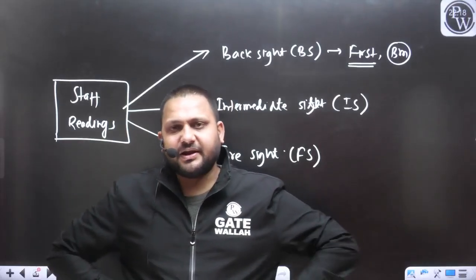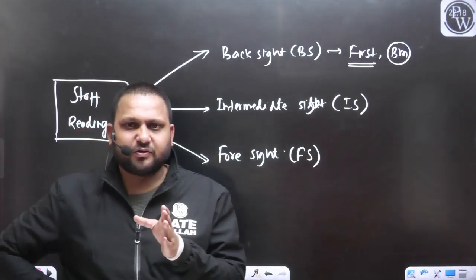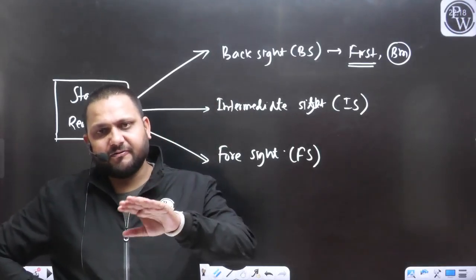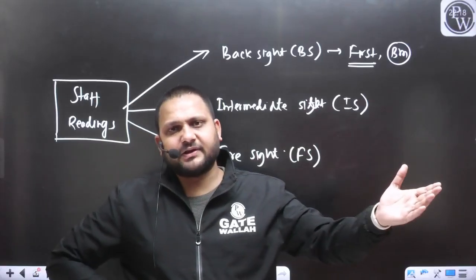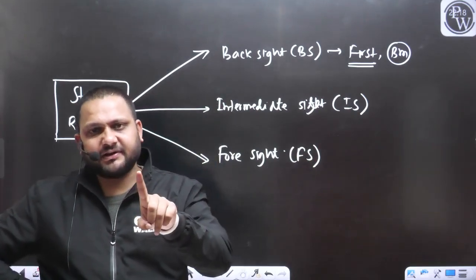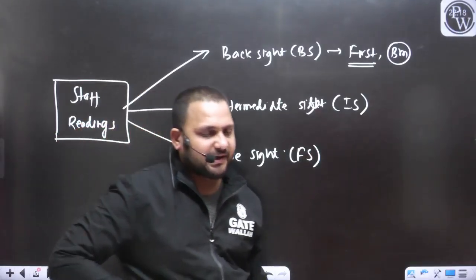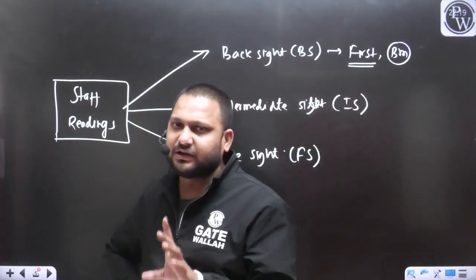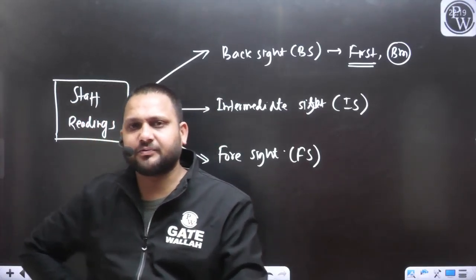So let's say we are shifting our instrument from one point to another. From the first position of the instrument, the first reading was the backside reading. Again, when we shift the instrument to another position in the continuation of that survey work, whatever first reading we take from the new position of the instrument will also be considered the backside. That's why I have said it is the first reading that we are taking in the leveling work. Generally, we take this first reading on the benchmark.